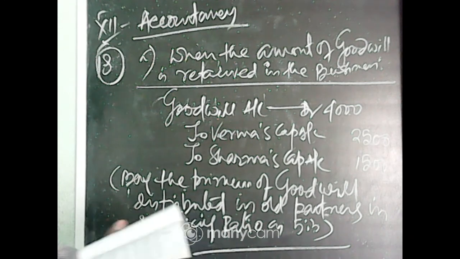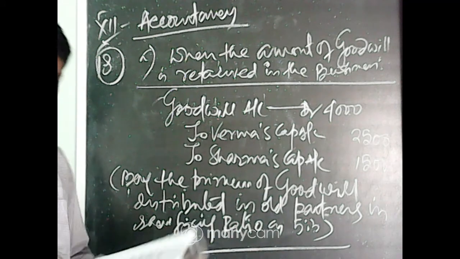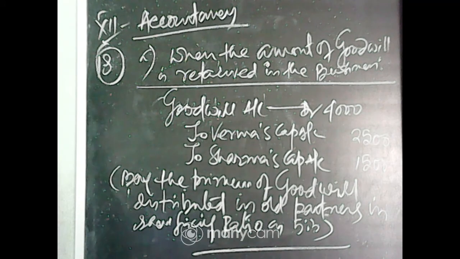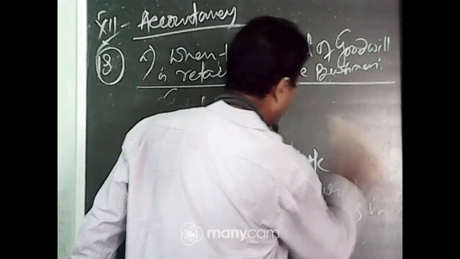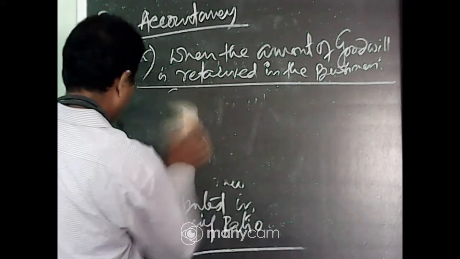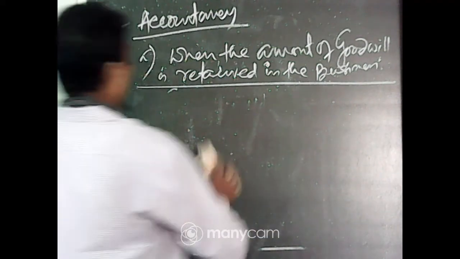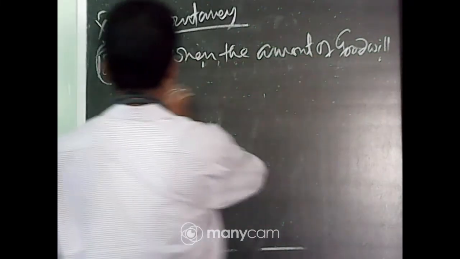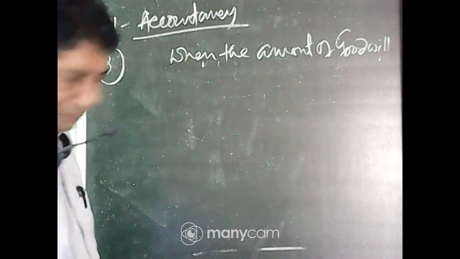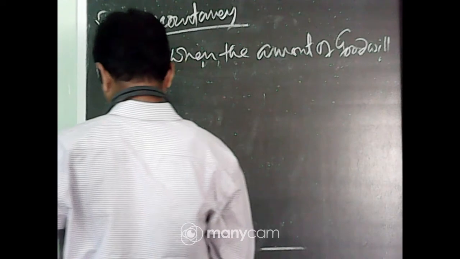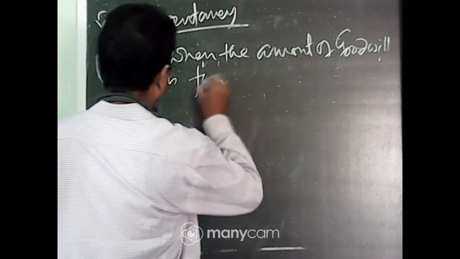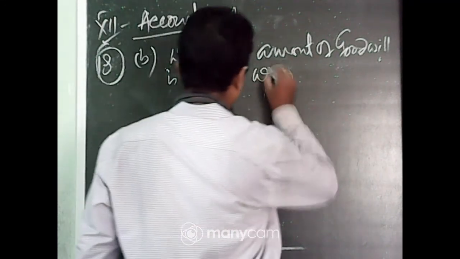Now next part, part B: when the amount of goodwill is fully withdrawn.